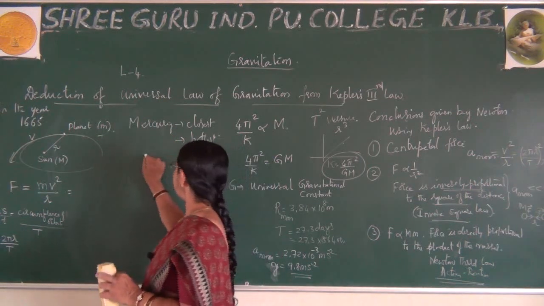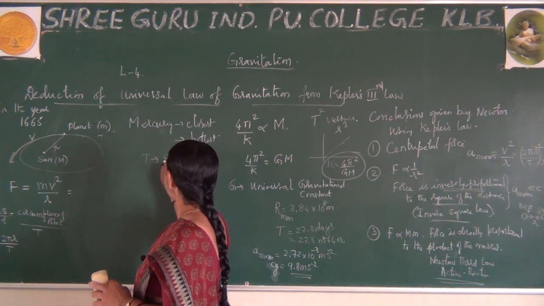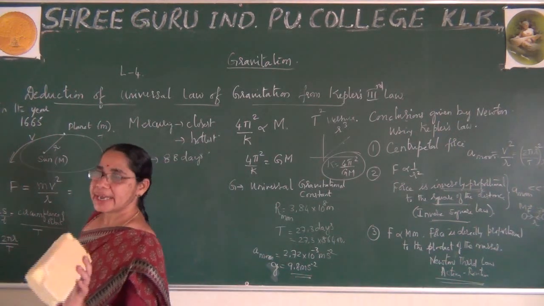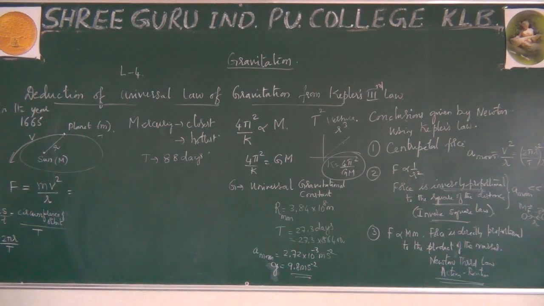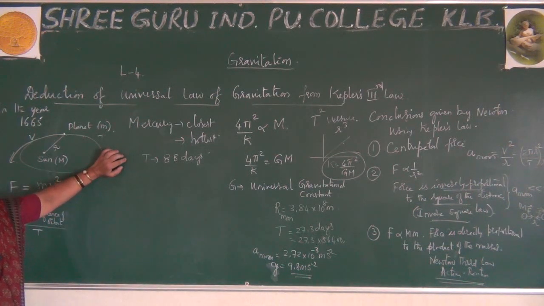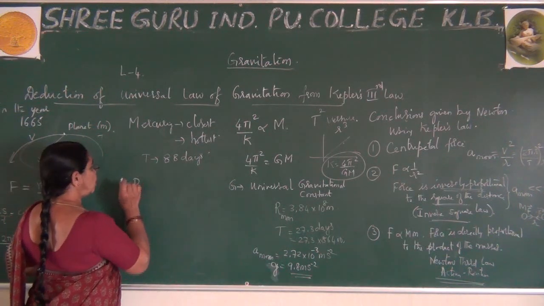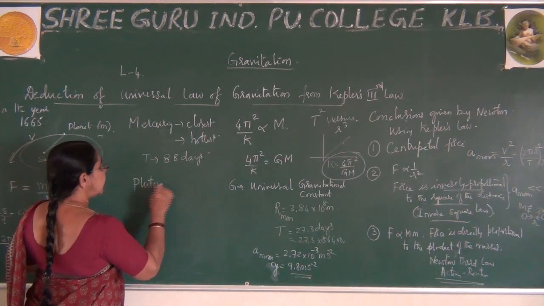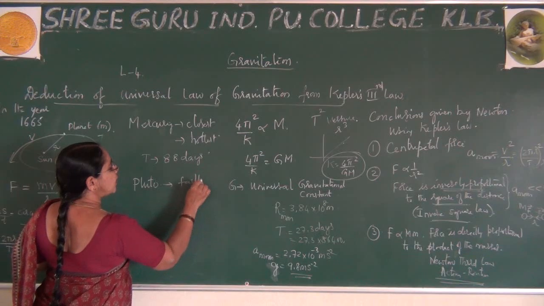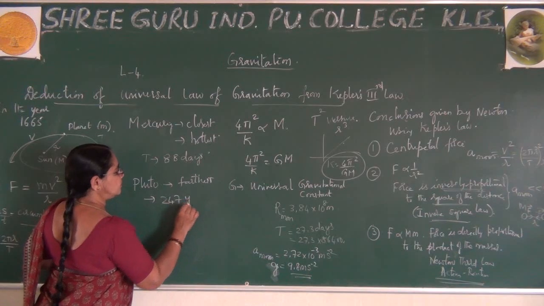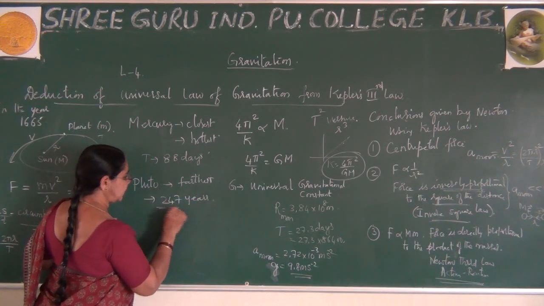And for this Mercury, the time period is only 88 days. Far away from the sun, where it is the farthest, I can say Pluto, it has nearly 247 years. The time period is 247 years.